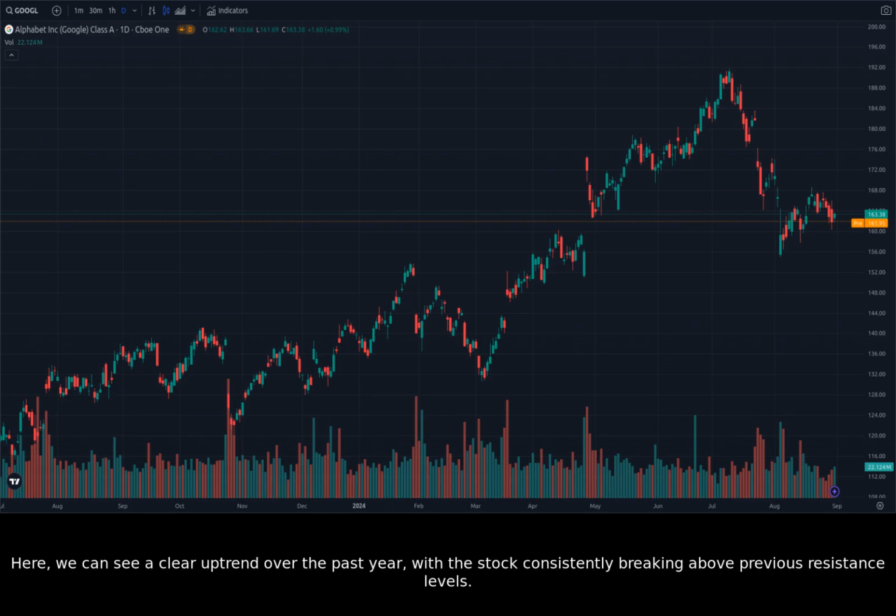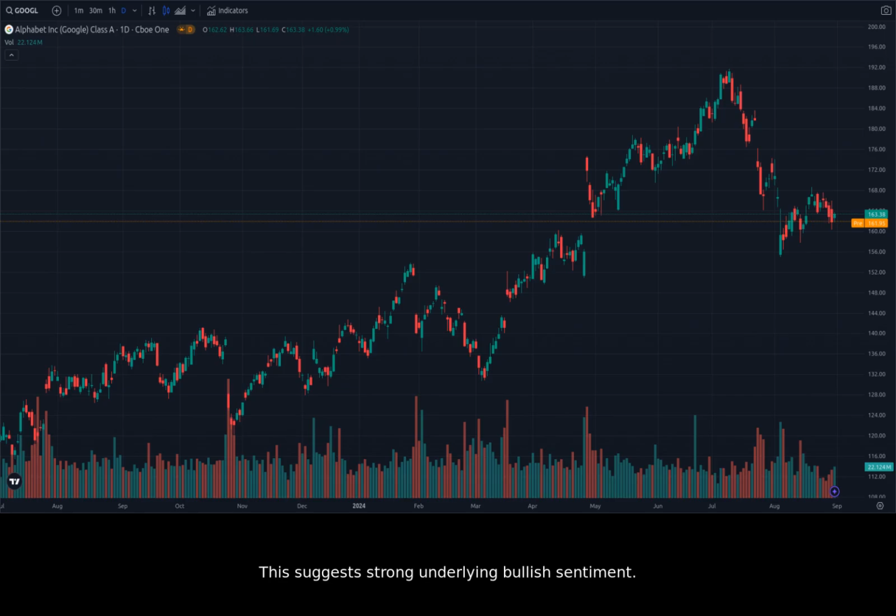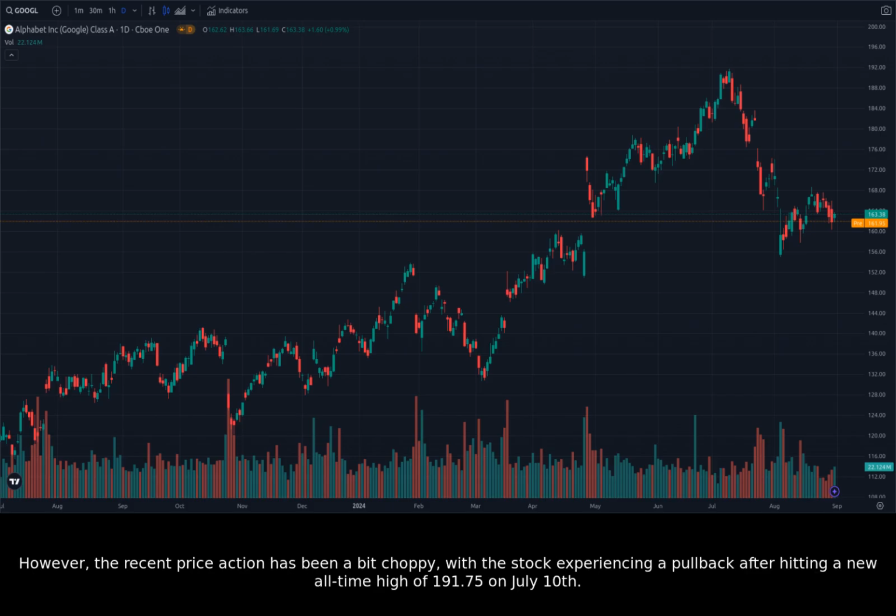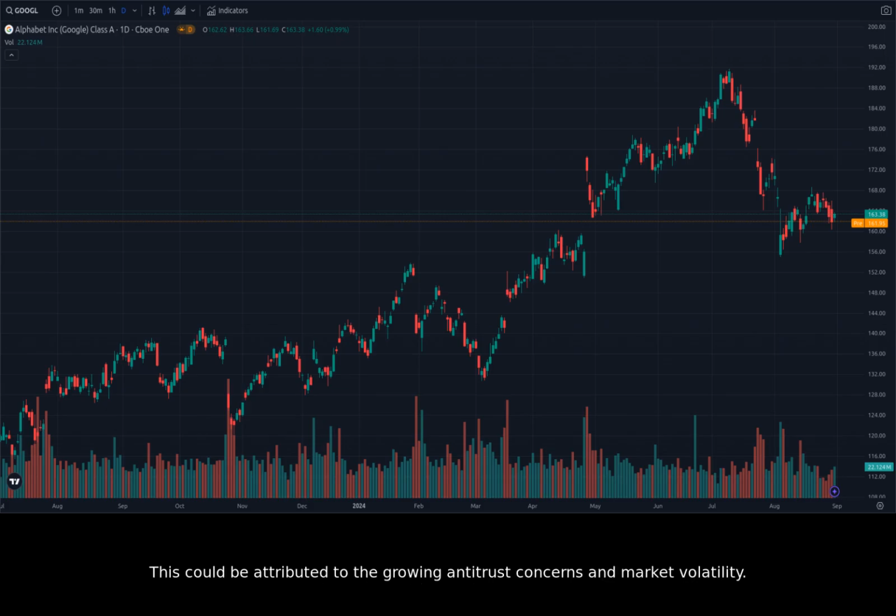Here, we can see a clear uptrend over the past year, with the stock consistently breaking above previous resistance levels. This suggests strong underlying bullish sentiment. However, the recent price action has been a bit choppy, with the stock experiencing a pullback after hitting a new all-time high of 191.75 on July 10th. This could be attributed to the growing antitrust concerns and market volatility.